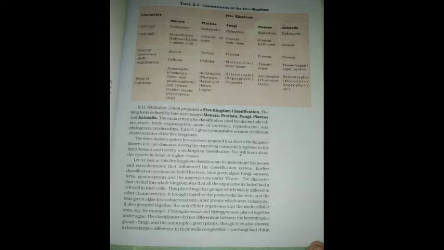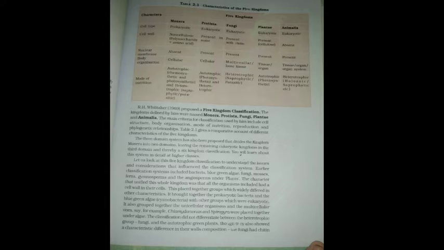Plantae are eukaryotic with cellulose walls and tissue or organ organization. Animalia are eukaryotic, with cell wall absent and tissue, organ and organ system organization, and heterotrophic holozoic nutrition.